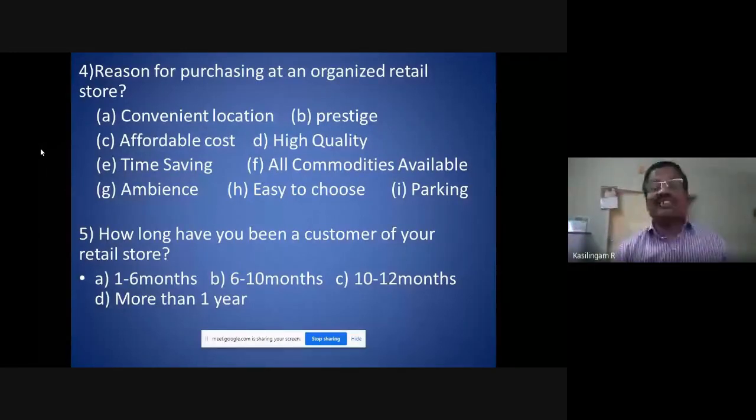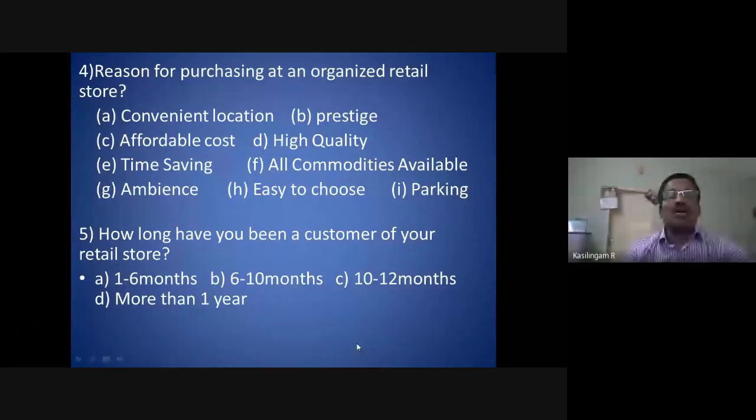So we cannot say one reason is a better reason. That we will decide based on number of frequencies. Based on the number assigned, we cannot tell that this reason has a higher order. So it is nominal data.